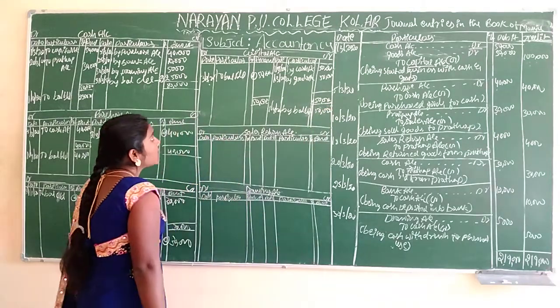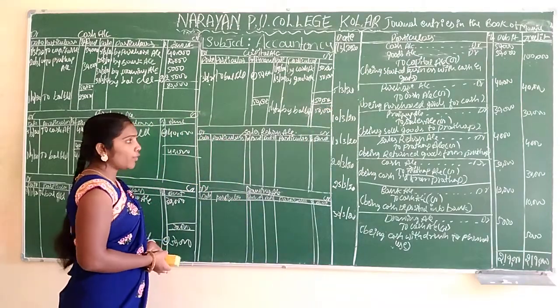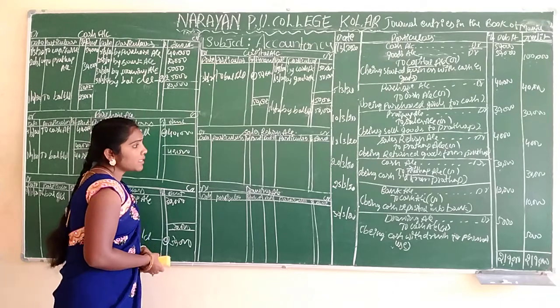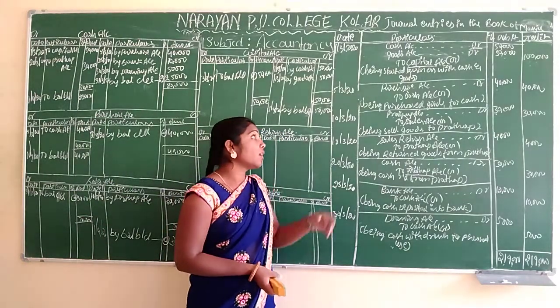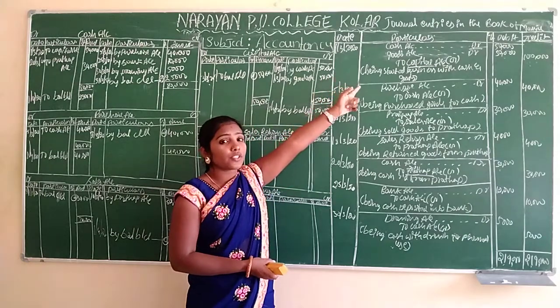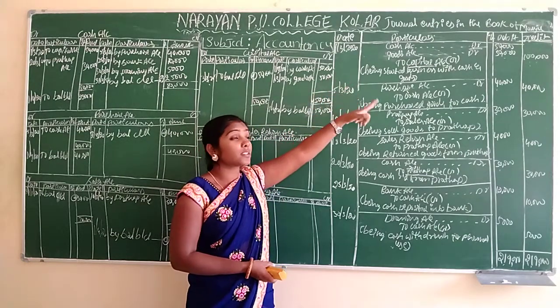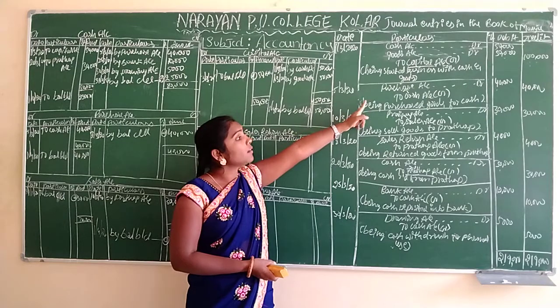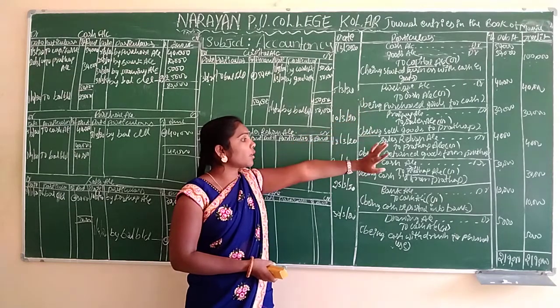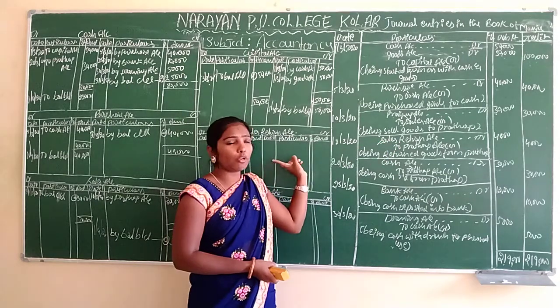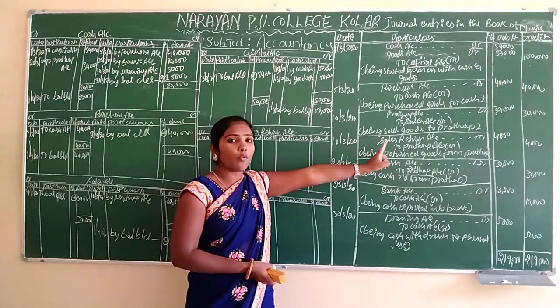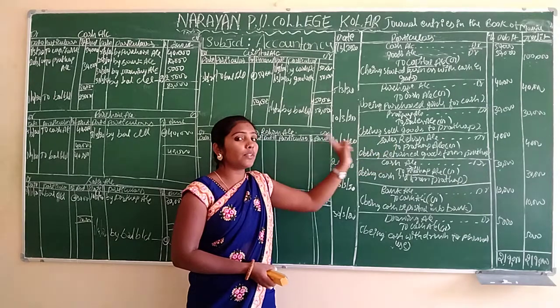Okay. The next sales return account we are going to prepare now. For sales return we have to check how many sales return transactions there are here. Is there any sales return transaction? No. Here no, here also not there. Here yes, there is. Which side? Debit side. We have to record debit side only, but opposite of the sales return, what is there here? Pratap is there. Same thing we have to record here.